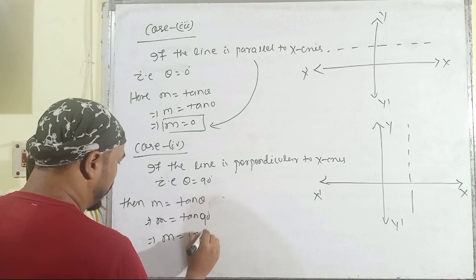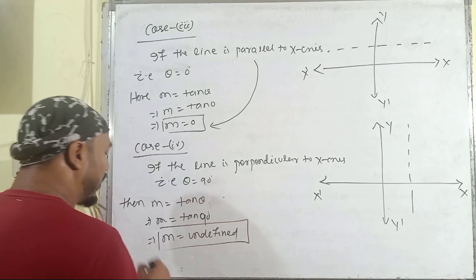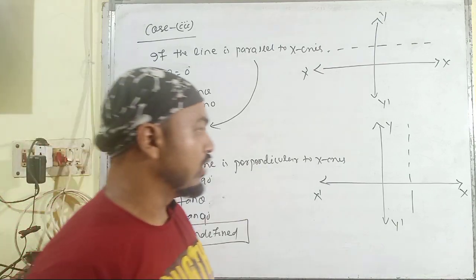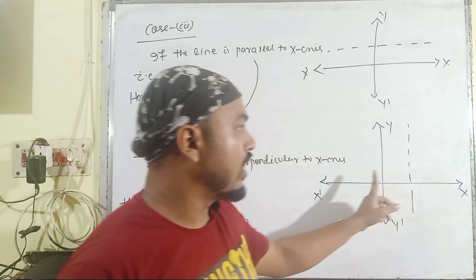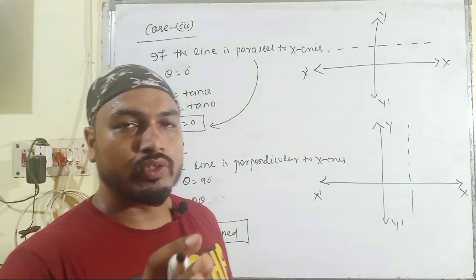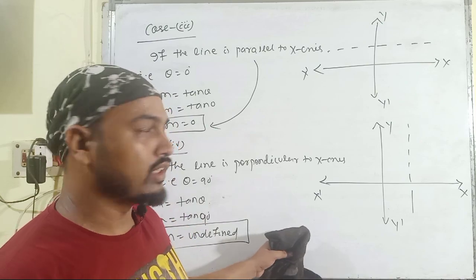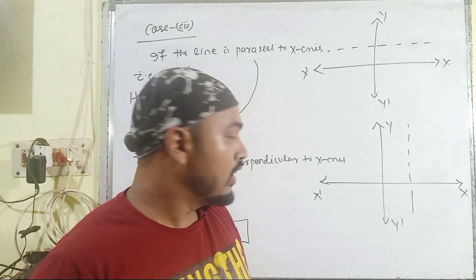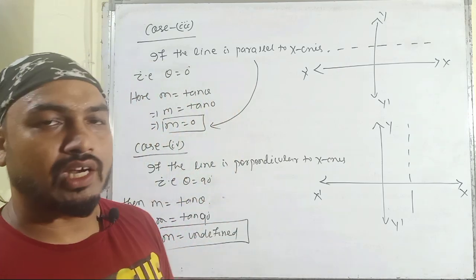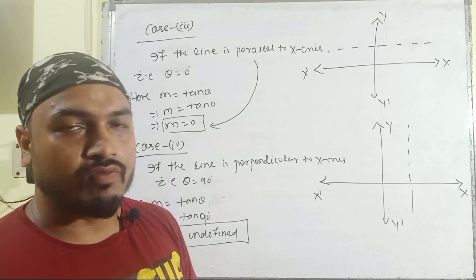That means it is an exceptional case where slope cannot be defined. If the line is perpendicular to the x-axis or parallel to the y-axis, we cannot define the slope or gradient of a line. So this is the exceptional case. In the rest of the three cases, we can define the slope of a line. So these are the four different categories possible for the determination of the slope of a line.